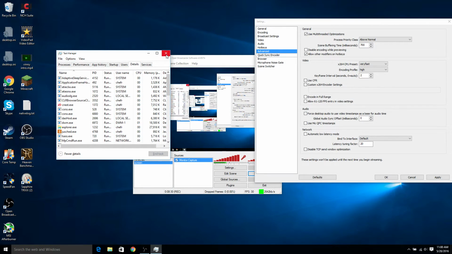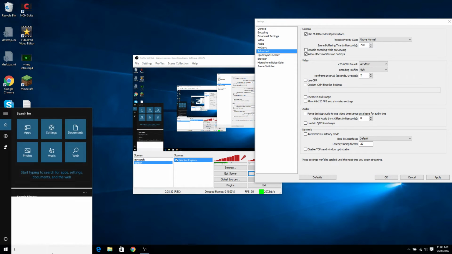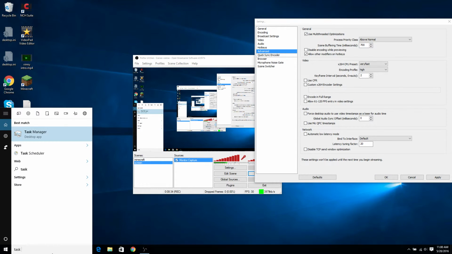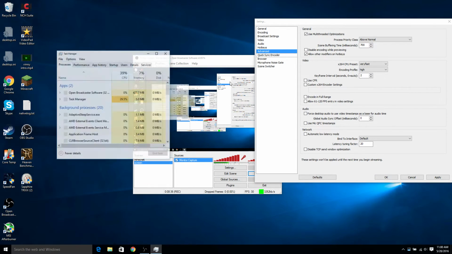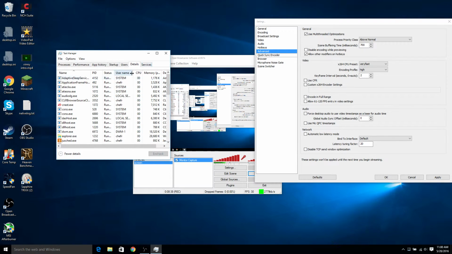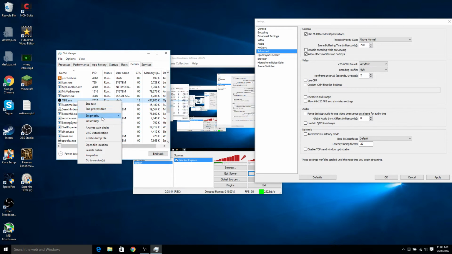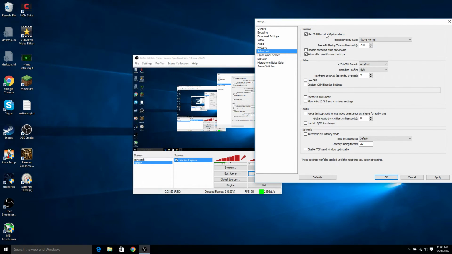Actually, you have to be on task manager admin for this, so make sure you have administrative rights. Go into details, find the program, right click, set priority, and you'll see it says high, even though it's above normal. That's how you do that.